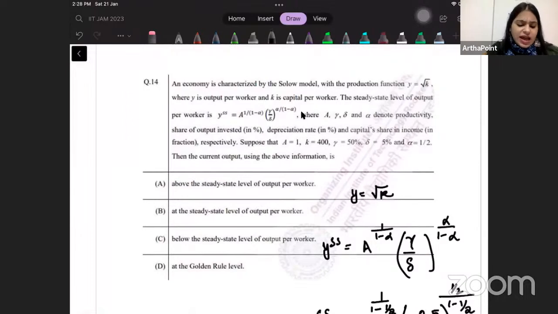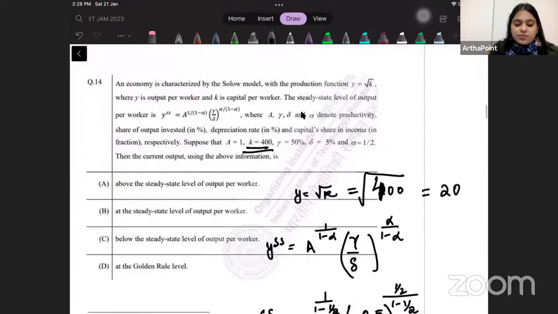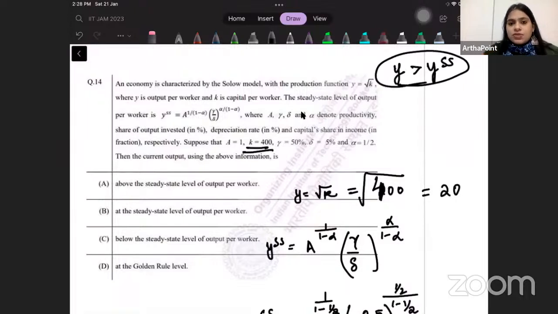Then it says that capital is at 400. So what is your actual output? It is root of 400, which means it will be 20. So clearly my actual output is greater than the steady state level of output, isn't it? So I'm going to go ahead and get the answer as above the steady state. Correct. So answer is A.